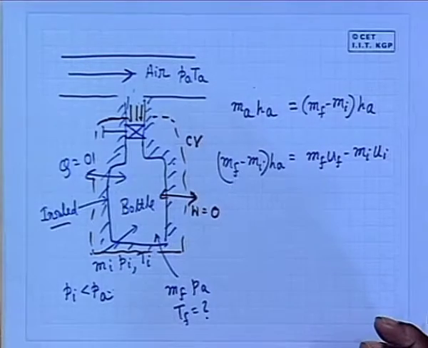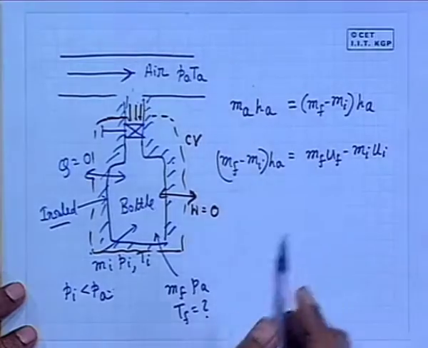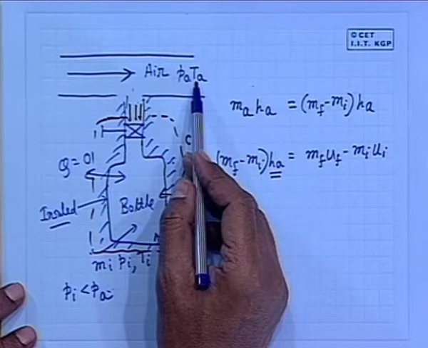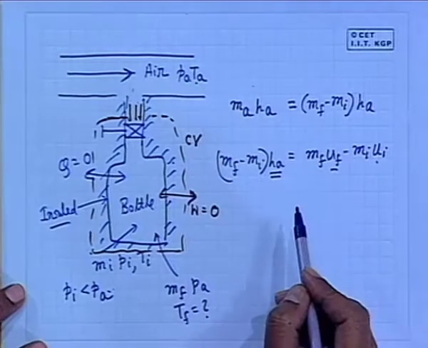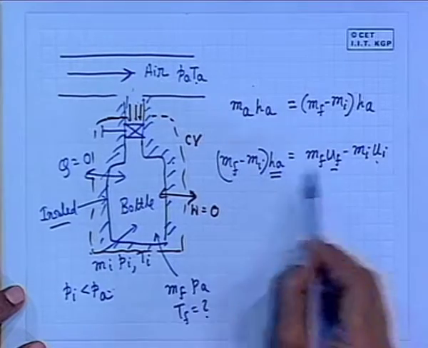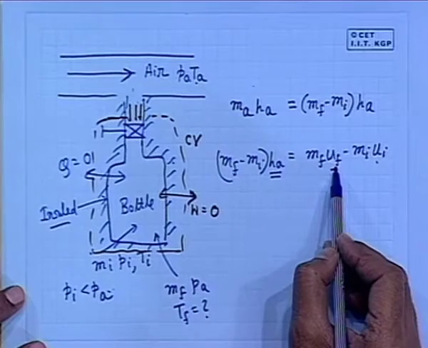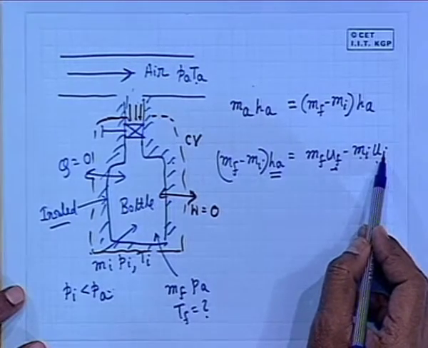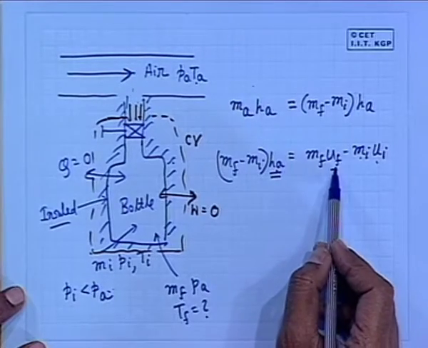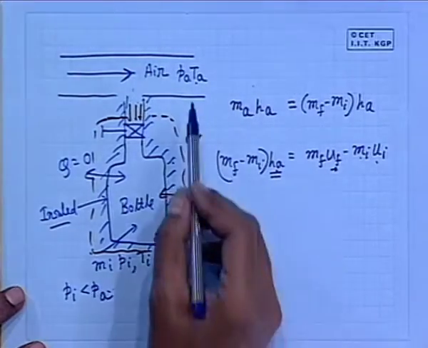Simply like this. Now, you can ask me, sir, you are telling the most practical problem is that engineers are interested to know what is the temperature, but in this equation where is temperature? From the property relations, we will know how H relates with the temperature for air and how U relates with the temperature for air. So, if we can know that, from this equation we can find out what is Uf, knowing Mi, Ui, Ha. Okay. So, we can find out Uf, and from Uf we can find out the temperature.